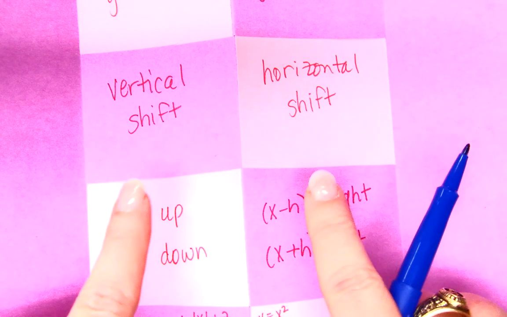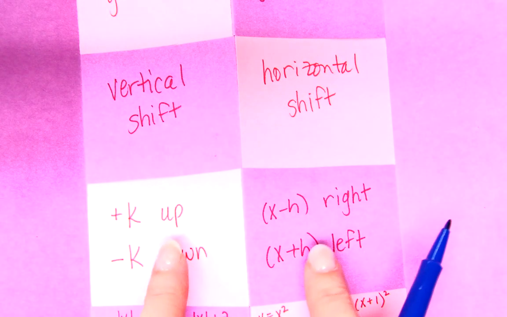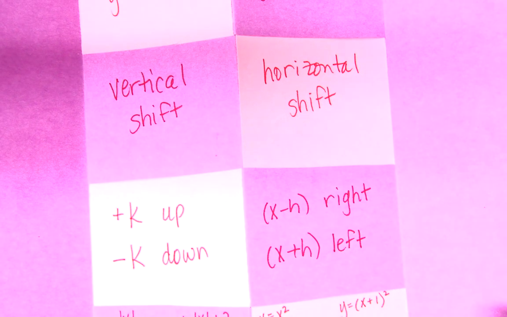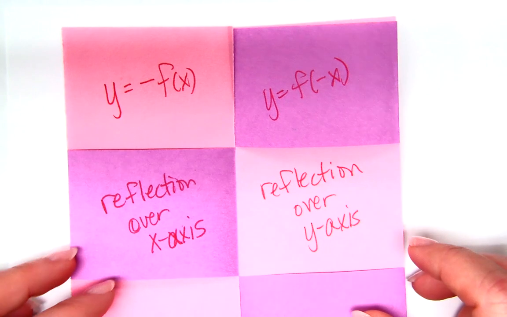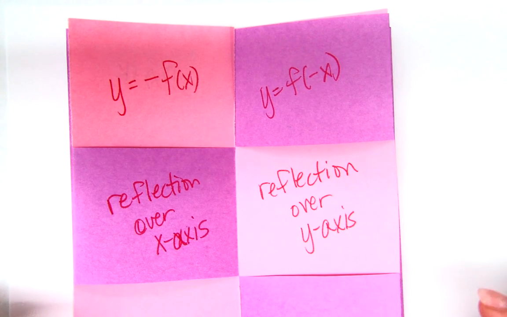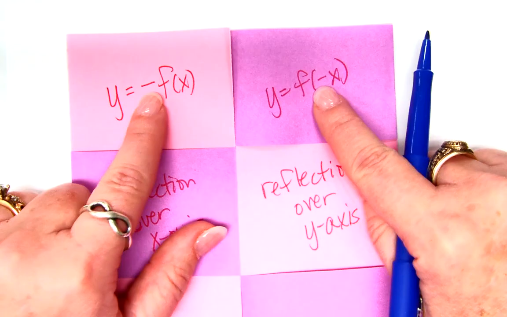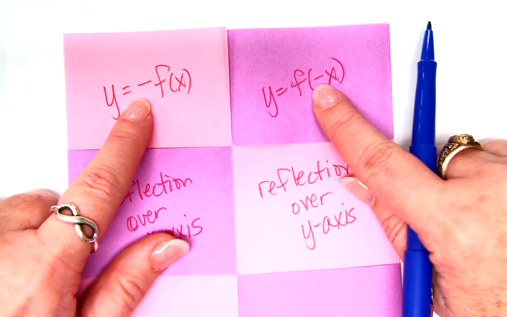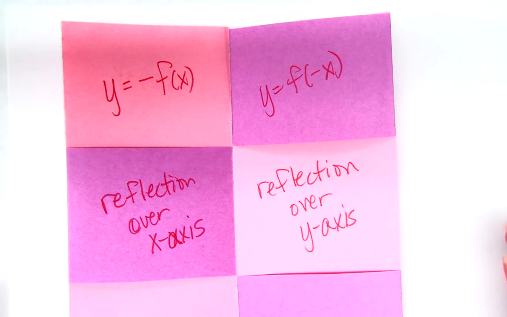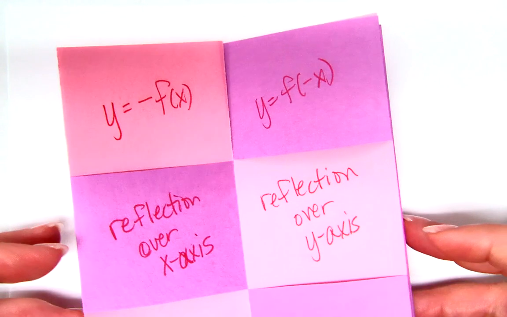Whether it's inside or outside depends on whether it goes up or down, left or right. Remember that, okay? What does a negative sign cause? A reflection, right? Depending on where it is, inside or outside, will determine whether it's over the x-axis or y-axis. But a negative sign causes a reflection, okay?